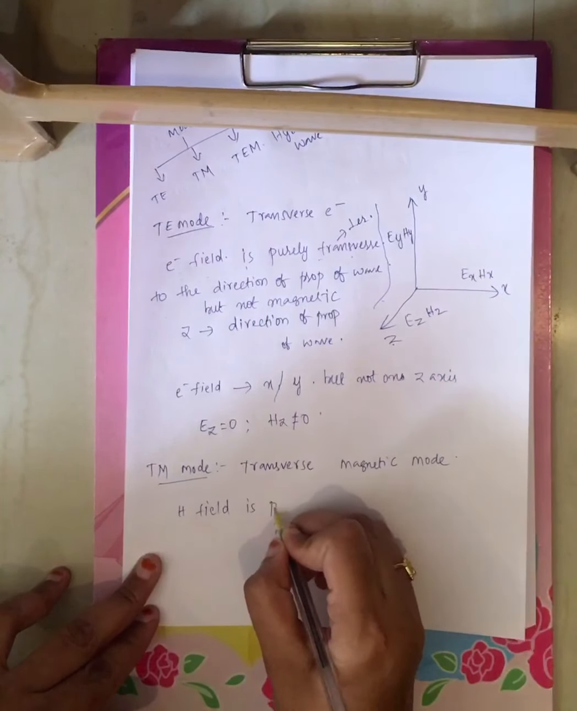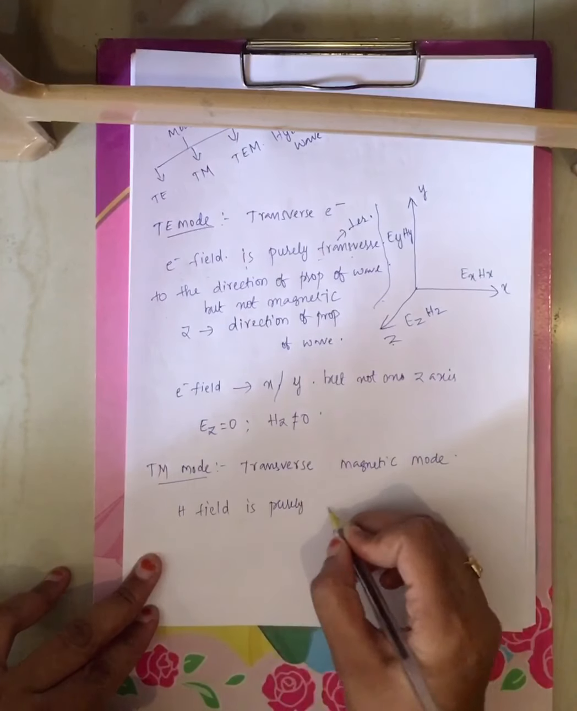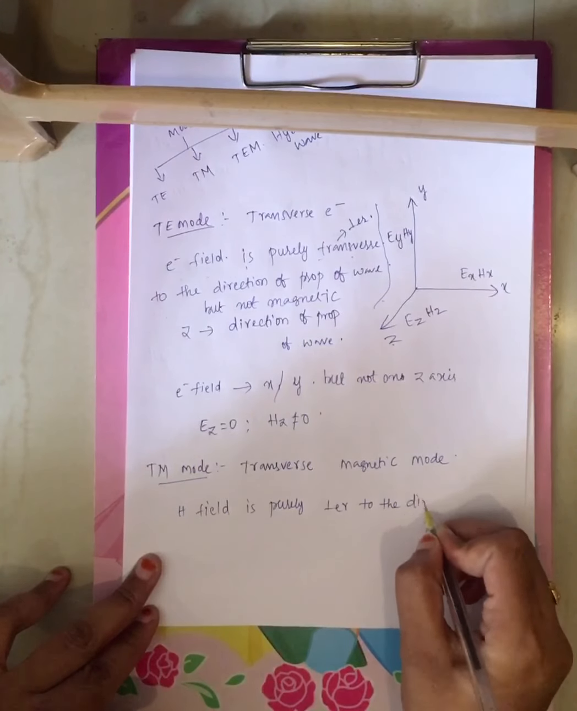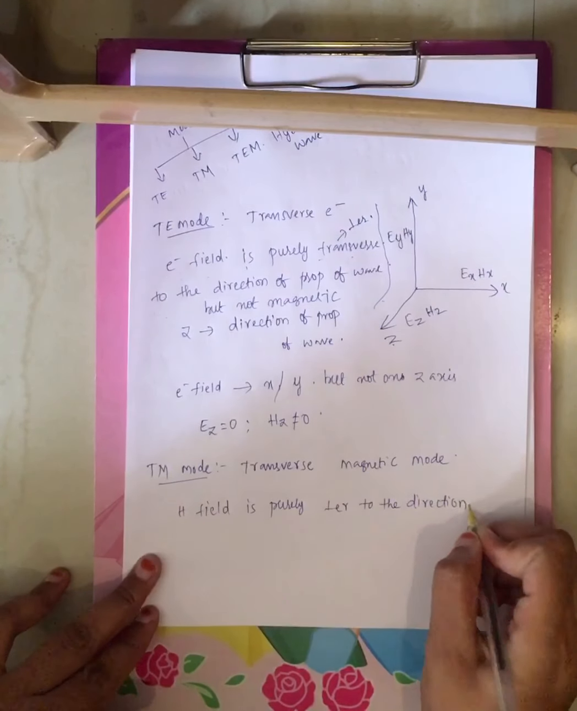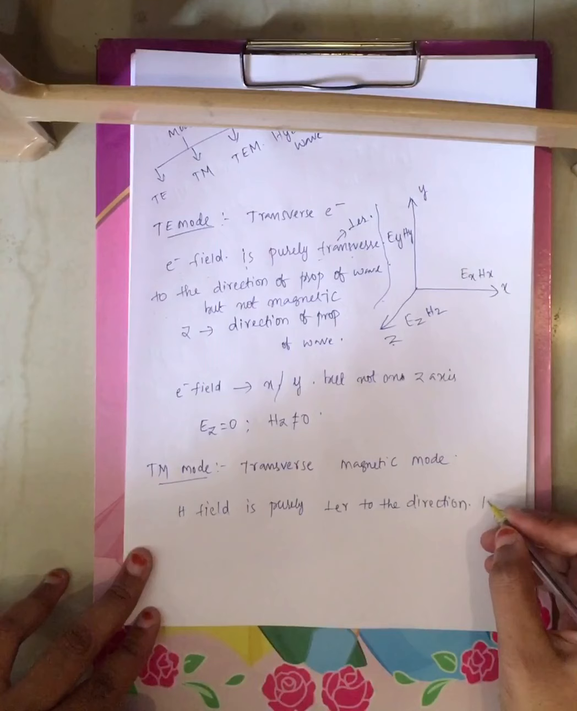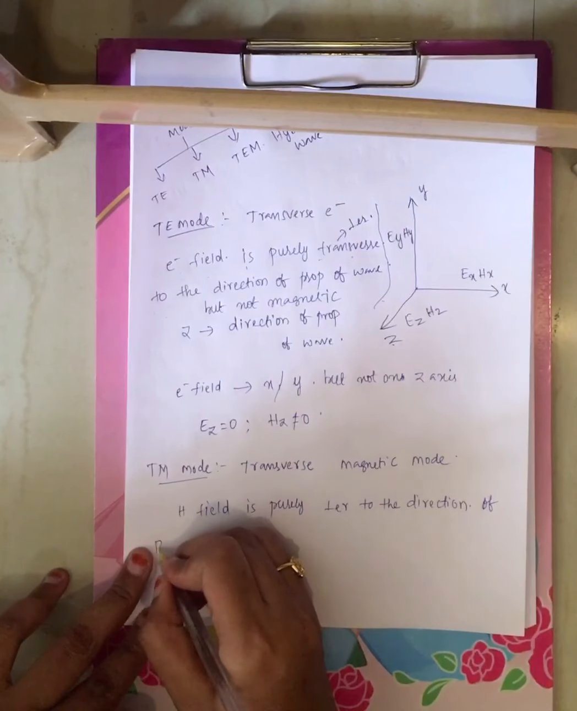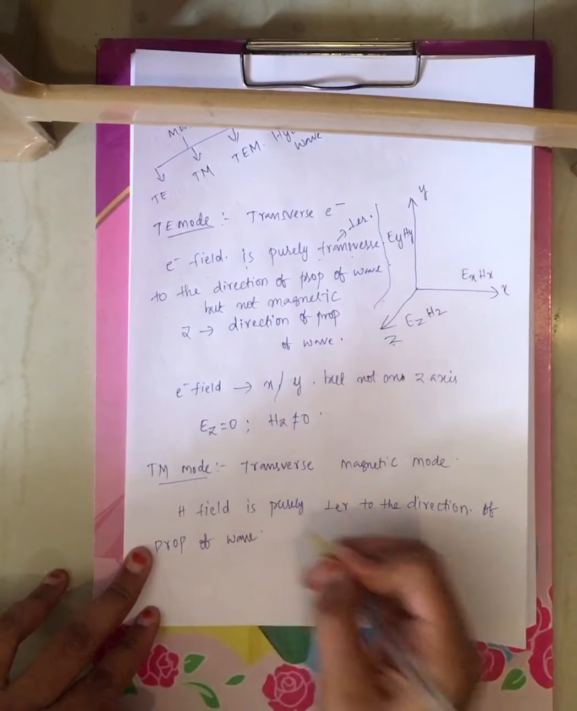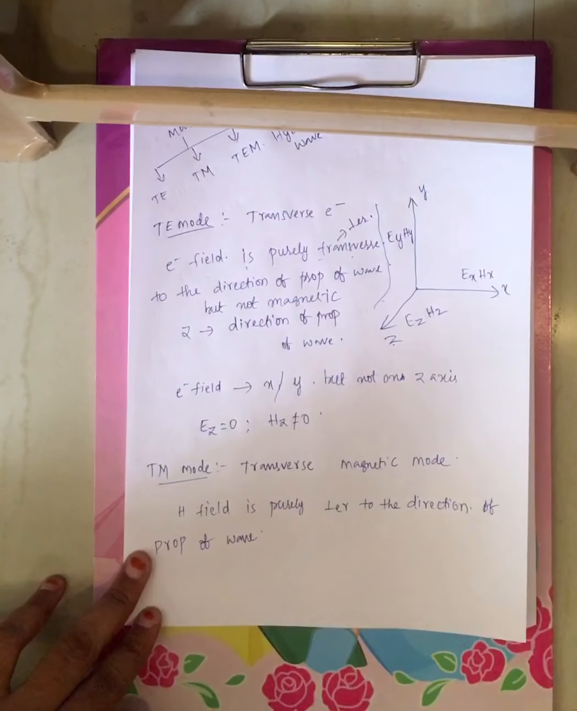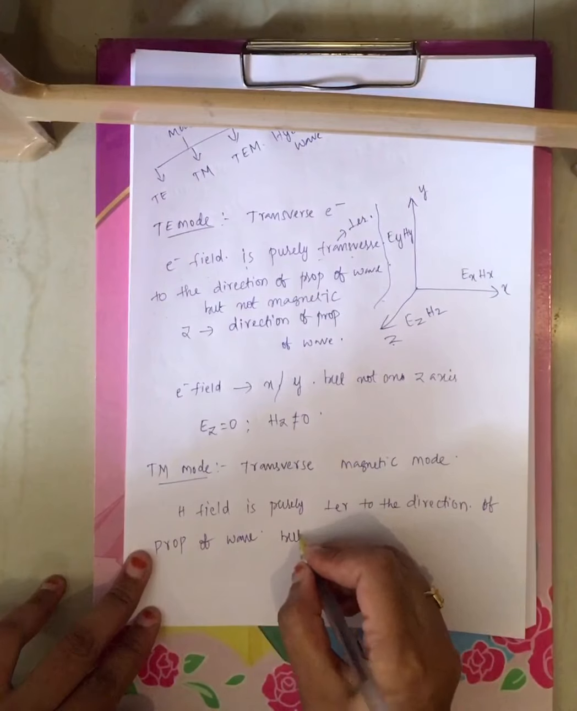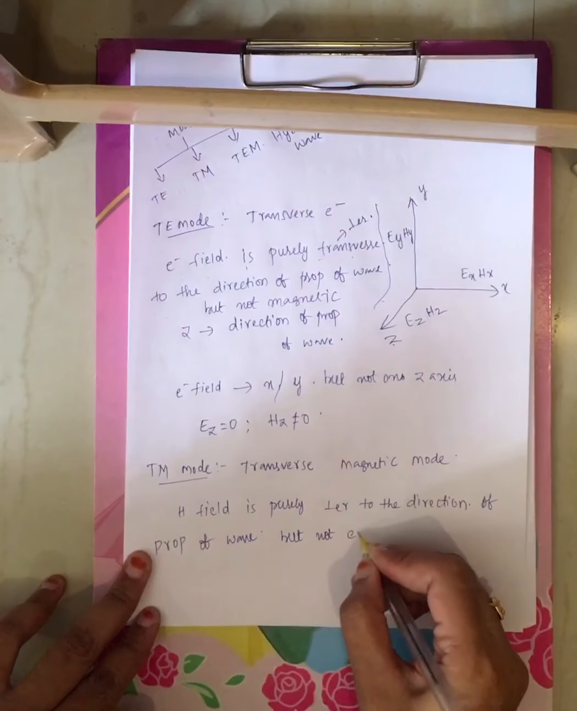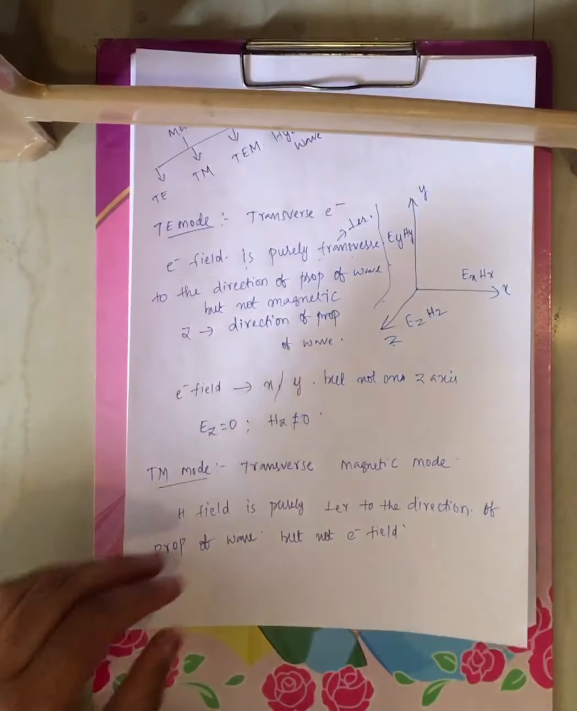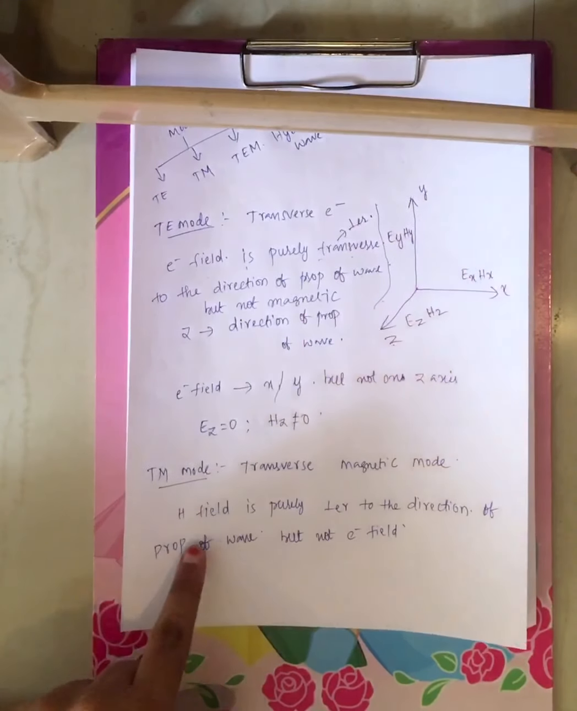The definition is that the magnetic field is purely perpendicular to the direction of propagation of the wave, but not the electric field, right? Now using this definition, you have to find out the means.